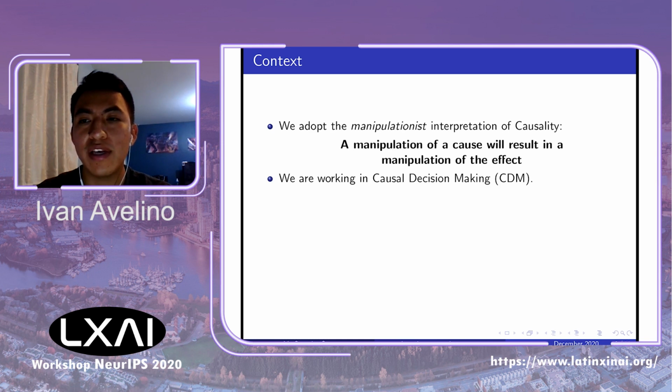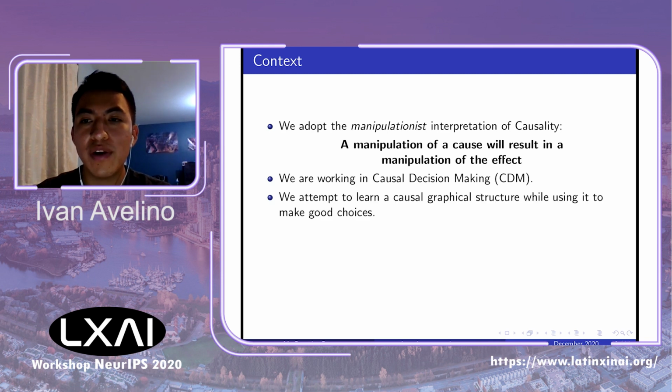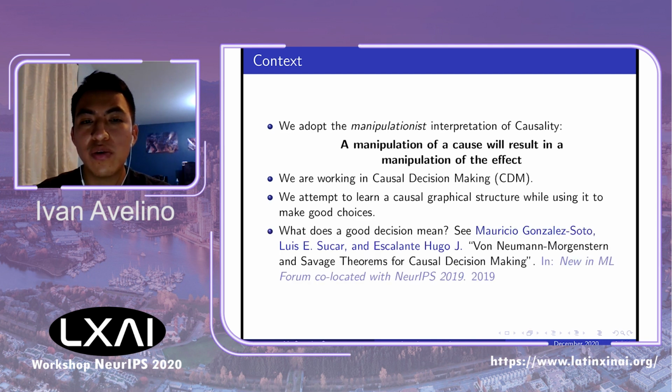Furthermore, we are working in a causal decision-making context where an agent faces situations in which an action must be chosen in the presence of uncertainty conditions. We attempt to learn a causal graphical structure while using it to make good choices. So what does a good decision mean? That is discussed in depth in Mauricio's previous work, but we are not covering that in this work.